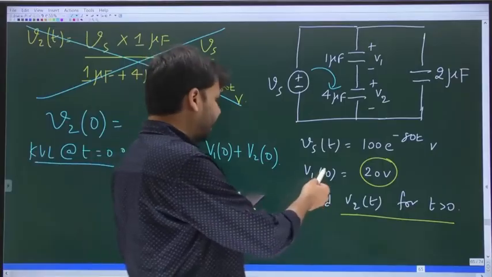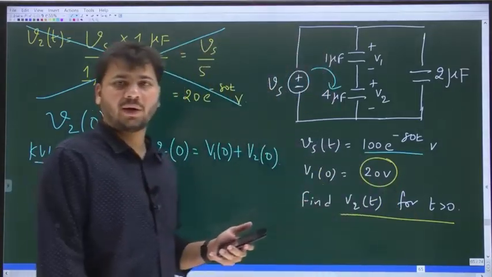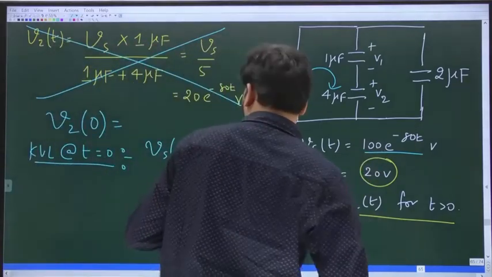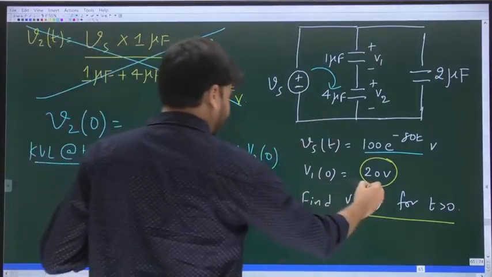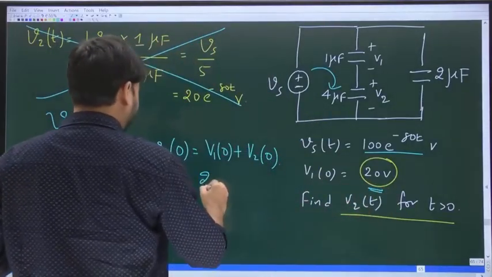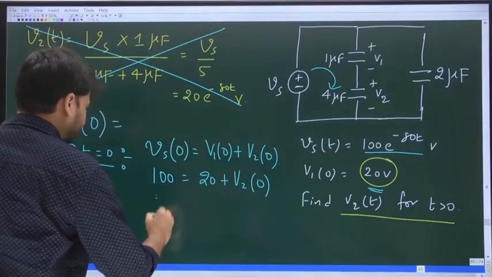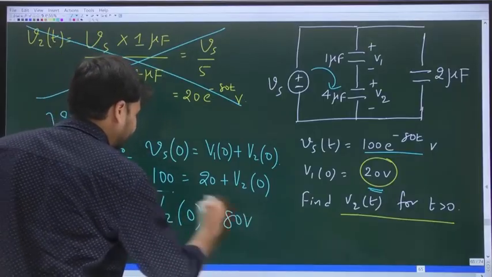In the equation, Vs of t is given as 100 e power minus 80t. Substitute t equal to 0. What is e power 0? 1. So Vs of 0 is 100. V1 of 0 is 20. So 20 plus V2 of 0 equals 100, and like you said, V2 of 0 is 80.